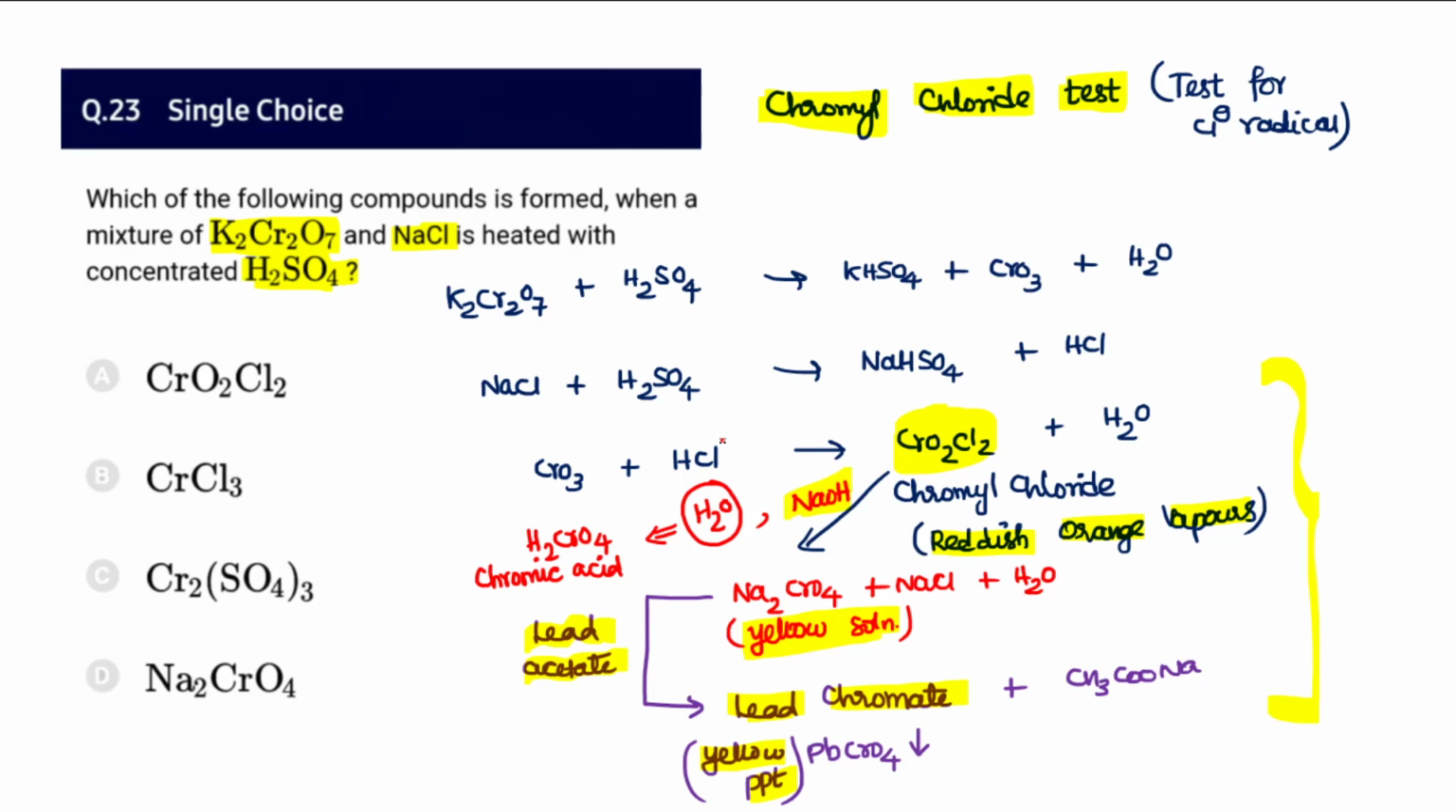So the reddish orange vapors, when they are passed into water or caustic soda, convert into a yellow solution. That yellow solution upon treatment with lead acetate forms lead chromate. So these are the reactions. The option that exactly matches here is 23A.